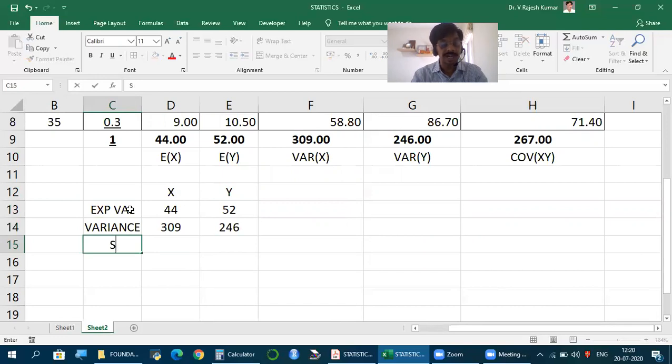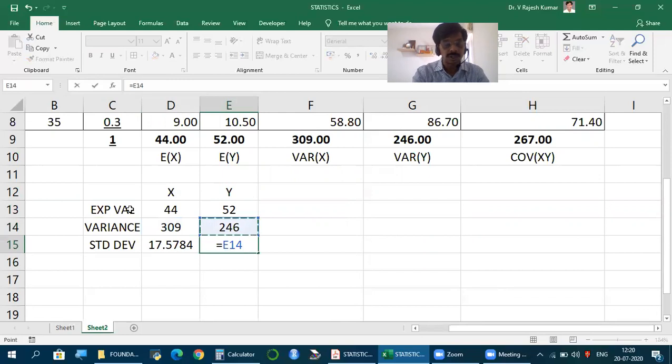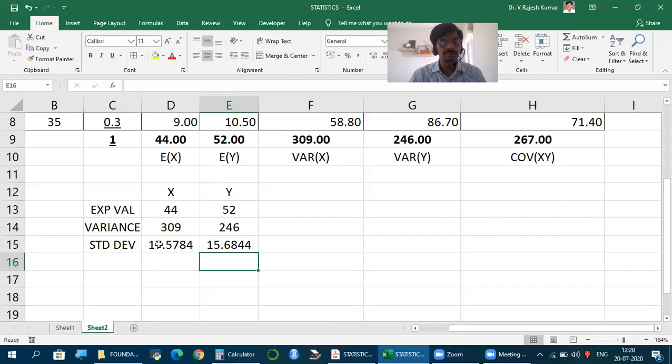Ready, but standard deviation, not there. How to find standard deviation? Square root of variance. So square root of this. Square root of this. Square root is nothing but power of 1 by 2. So please refer our video on mathematics of finance. So standard deviation. Now this is what we need for each set.